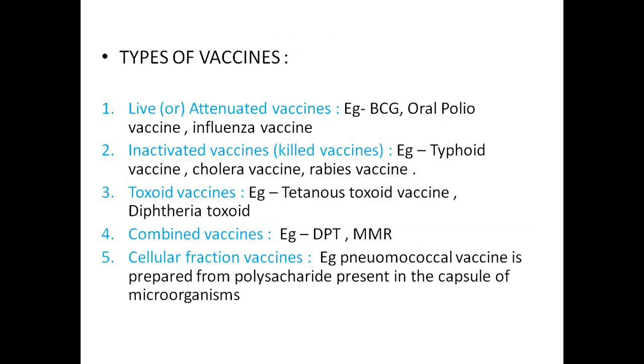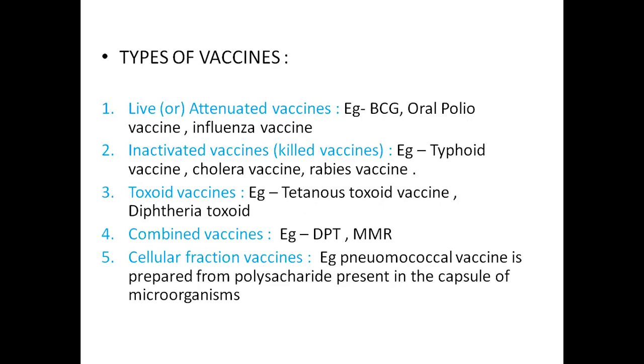What are the types of vaccines? We have 5 types of vaccines. First, live or attenuated vaccines. These vaccines are prepared from live pathogens which are made weak to make them non-virulent. Examples are BCG, oral polio vaccine, influenza vaccine, etc.